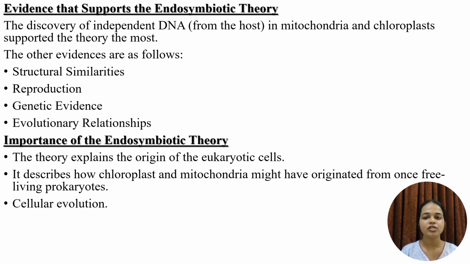Now come to the importance of the endosymbiotic theory. This theory is important because it explains the origin of the eukaryotic cell. It also describes how the chloroplast and the mitochondria have originated from once free-living prokaryotes. This understanding has actually reshaped our perception of how the fundamental cellular organisms came to be and how the multicellular life forms arose. And the last point is cellular evolution. This endosymbiotic theory also highlights how cooperation and symbiosis have played a pivotal role in shaping cellular evolution.